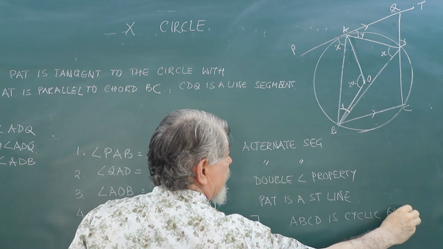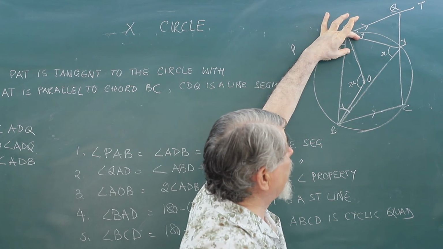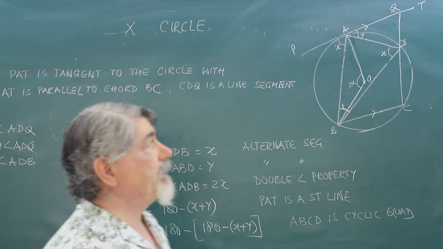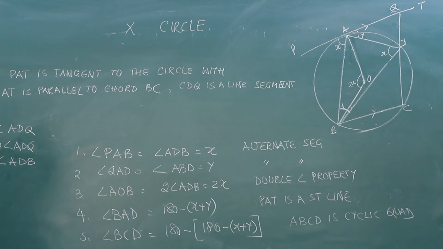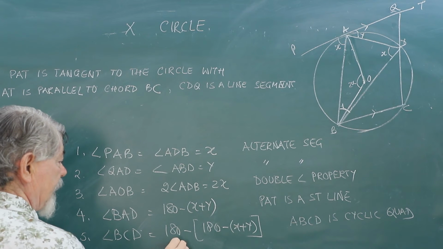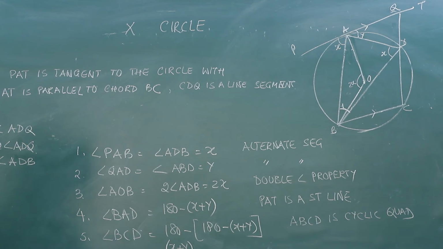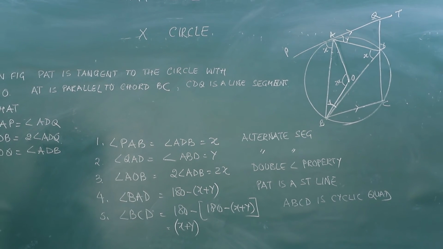If it is X plus Y, then this angle will be 180 minus (X plus Y). So when we subtract, you will simply get X plus Y, because 180 will cancel. So I'll get this angle as X plus Y.